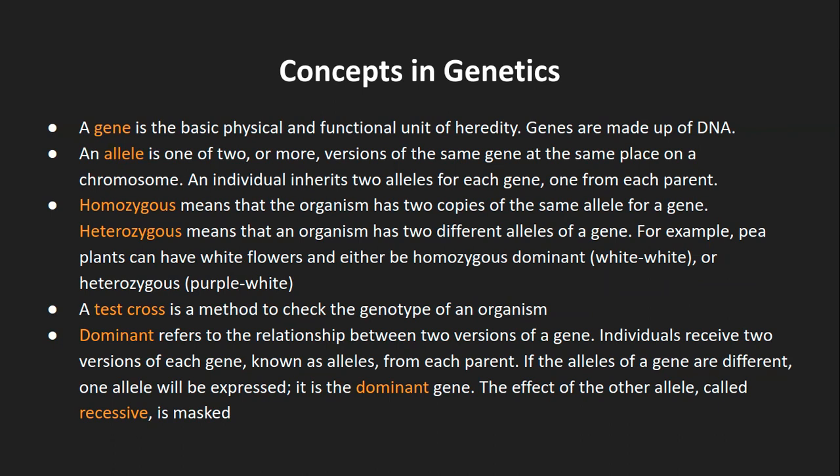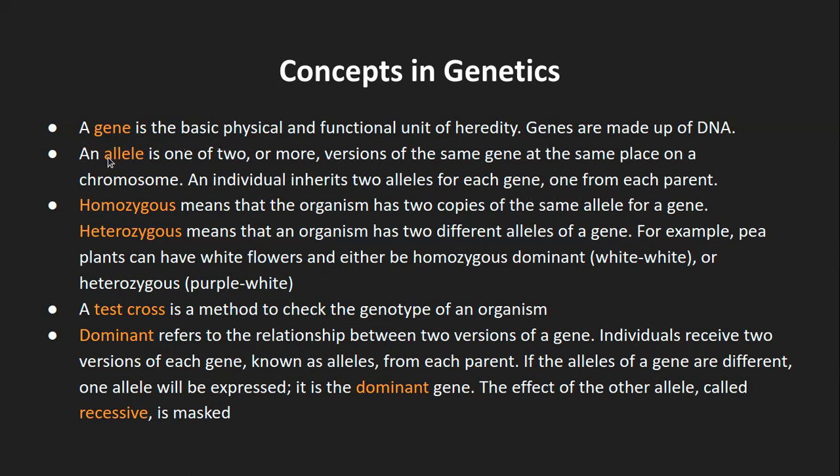I hope you are understanding what I am trying to say. Yeah. So that is what an allele is. An individual inherits 2 alleles for each gene. That is 2 copies of each gene, one from each parent. That is one from the mother and the other from the father.